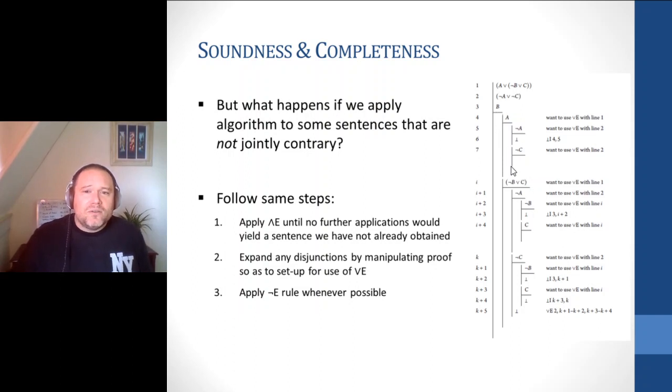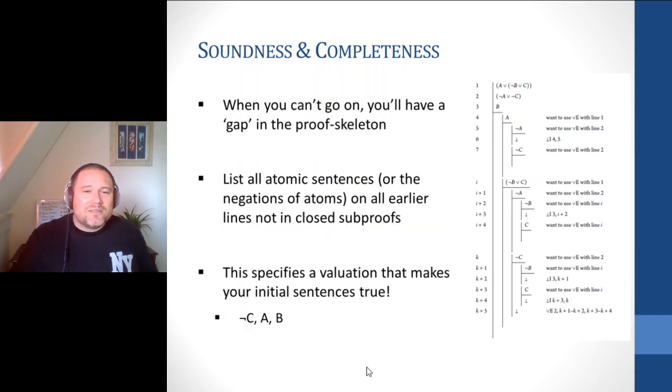So now what we know is that if we make C false, A true, and B true, all of our initial sentences are going to be true. So what we can do is use the gaps to read back off some valuation that makes our sentences true. So it's really cool. Our proof skeleton shows us a valuation that indicates our initial sentences are jointly consistent.